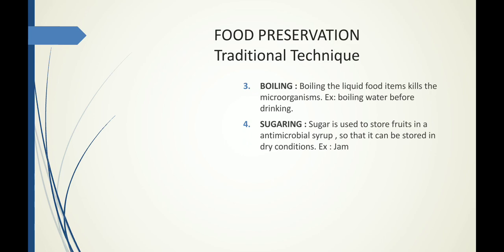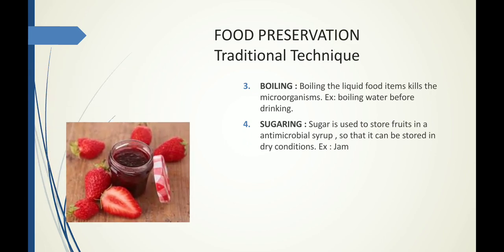So how it is preserved is, the fruits are smashed and nicely soaked in this antimicrobial sugar syrup so that it does not spoil, and it is preserved for a longer time, and it can be used in any conditions. So this is how jams are used.